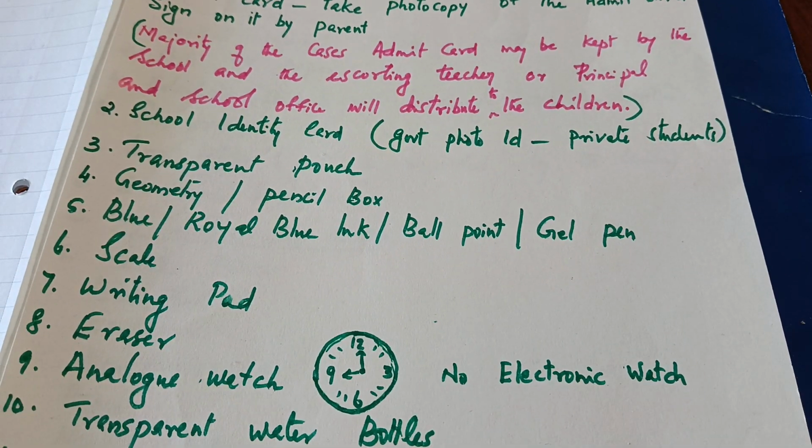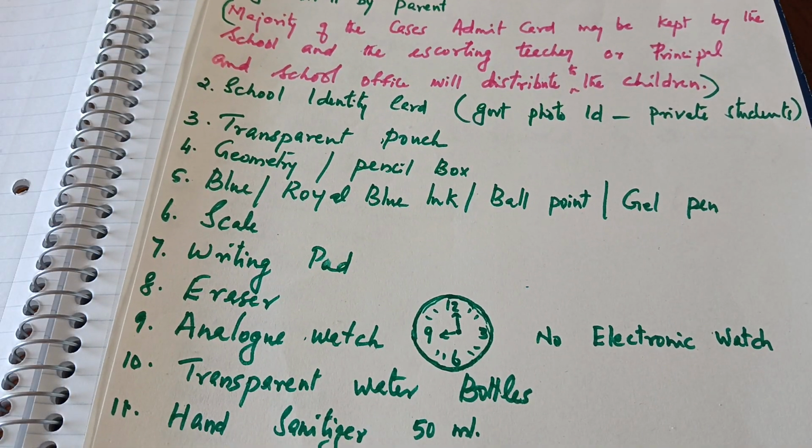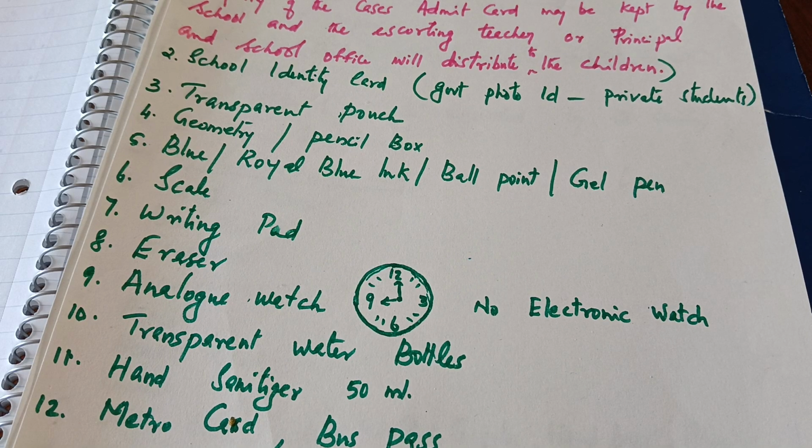Second point is the school identity card. As you are wearing the school uniform, a school identity card also should be there. You should have a transparent pouch, a geometry or pencil box, and royal blue ink, ballpoint or gel pens. It is very important that you use only a blue pen, because the black pen is used by the coordinator there. In the examination, even though it is checked by a red pen, you should not use the black pen.